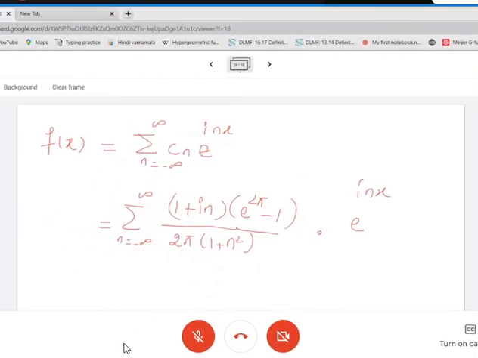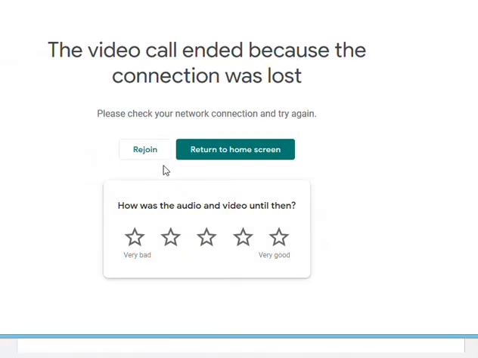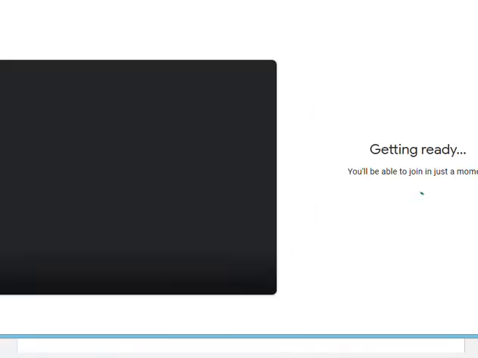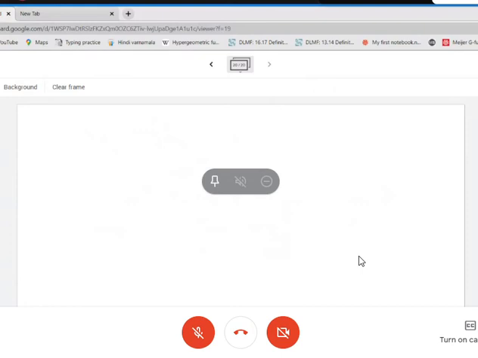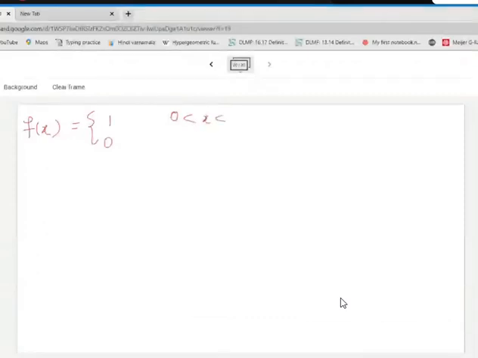One more last question. F of x is equal to 1 and 0. In the interval 0 to 1 it is 1, and from 1 to 2 it is this. To find the complex form of the Fourier series, by the way, what is the period?